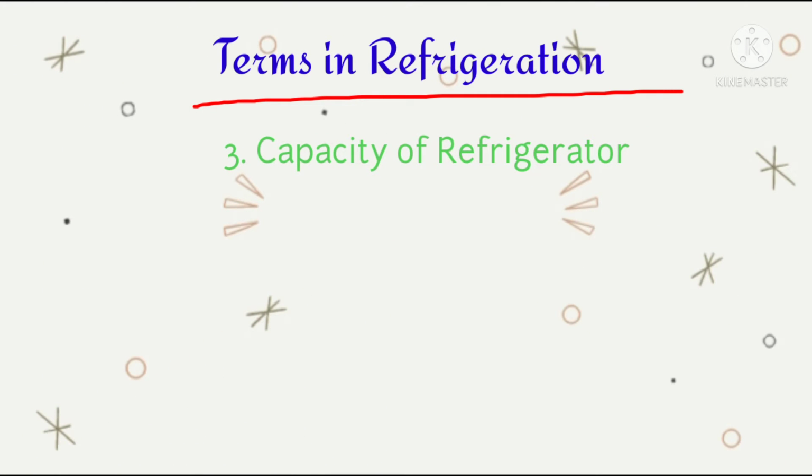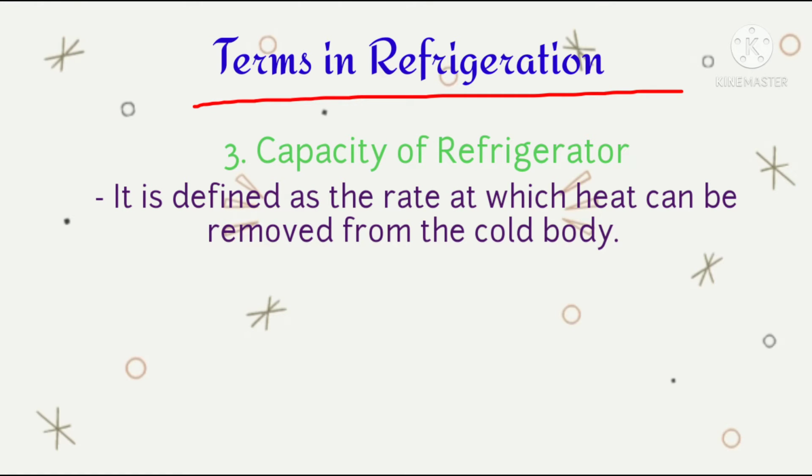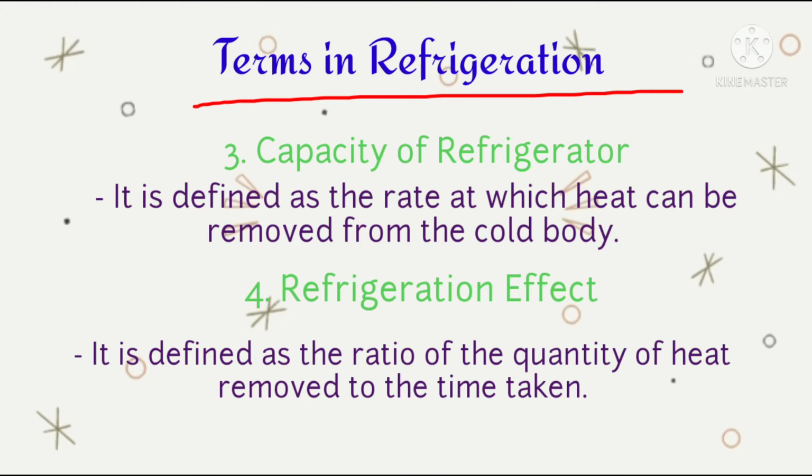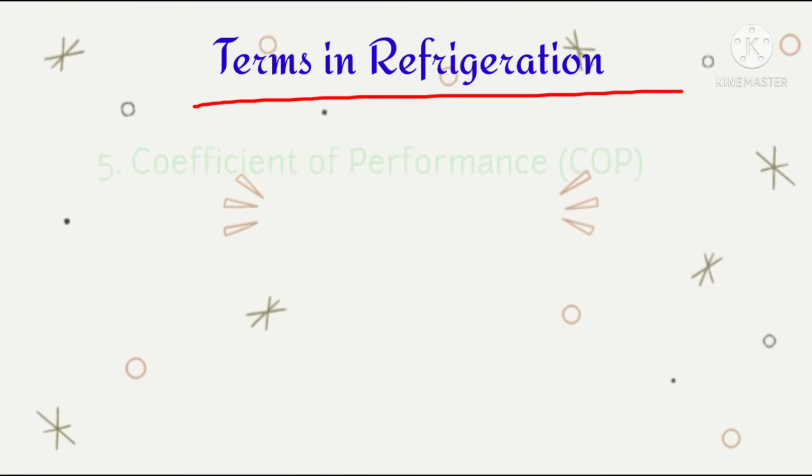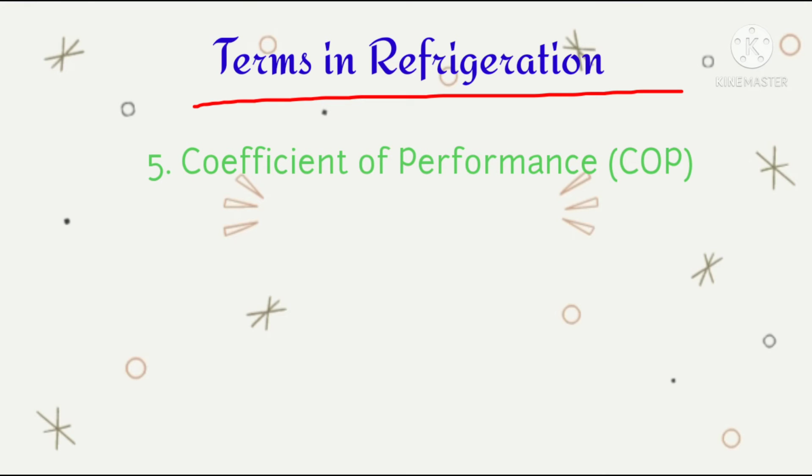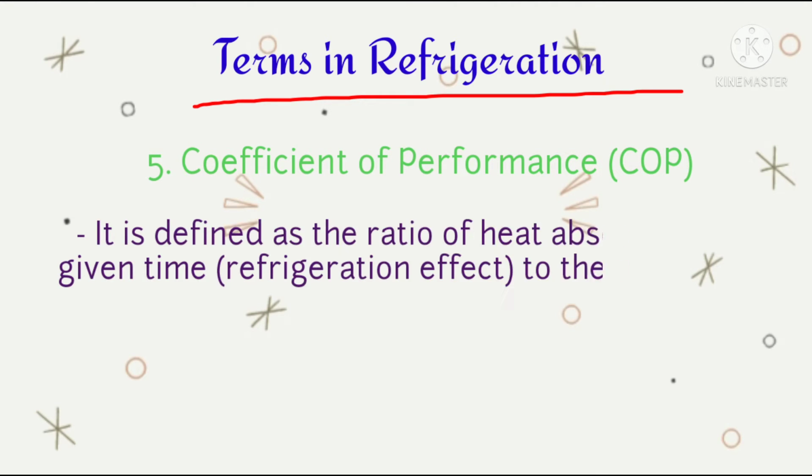Number 3. Capacity of refrigerator. It is defined as the rate at which heat can be removed from the cold body. It is the rate at which refrigeration can be produced. Its unit is expressed in terms of ton of refrigeration. Number 4. Refrigeration effect. It is defined as the ratio of the quantity of heat removed to the time taken. Number 5 is coefficient of performance or COP. It is defined as the ratio of heat absorbed in a given time, the refrigeration effect, to the work done.